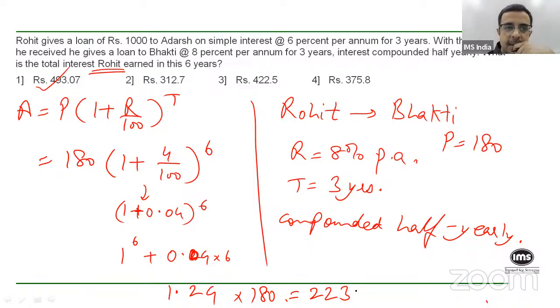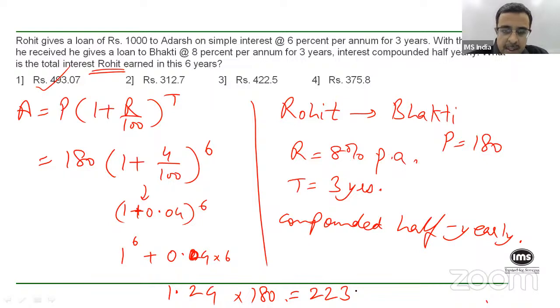Once again, let me just confirm. 1.04 raised to 6. So yes, around 1.24, 1.25 is correct. And you multiply that by 180. You will come to roughly about 225.